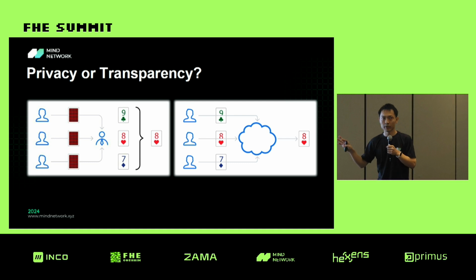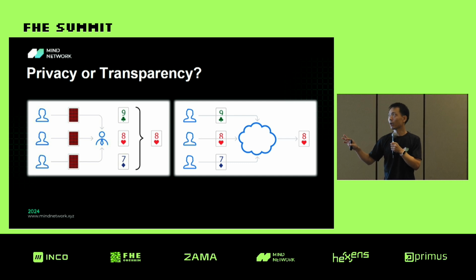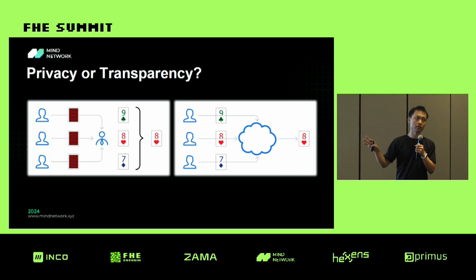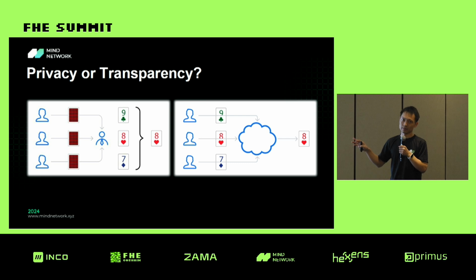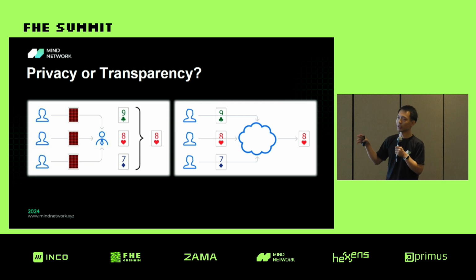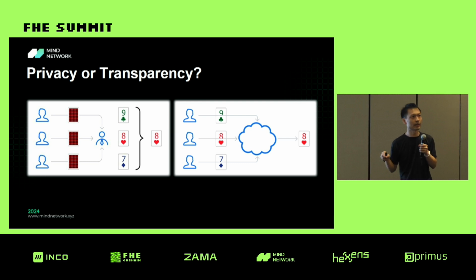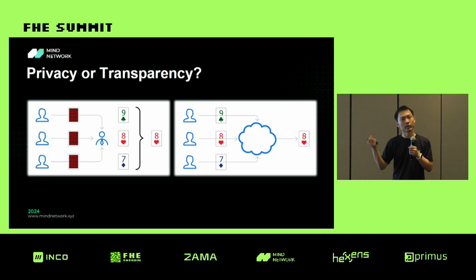So there should be some balance between privacy and transparency. These two things kind of contradict each other. If we have complete privacy, surely it won't be transparent. If we have, for example, as in the right picture, something like the DAO, we just send votes to the chain and then generate the result.